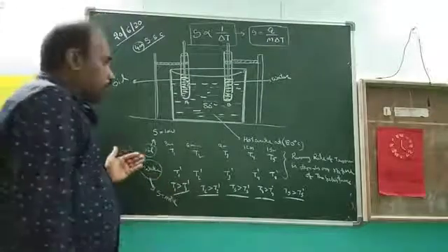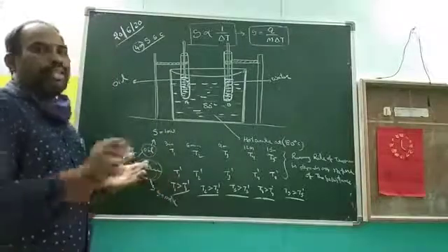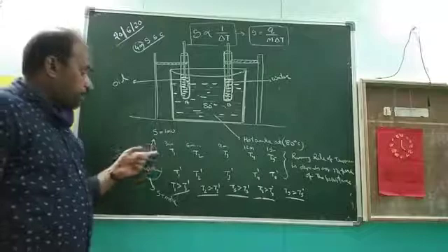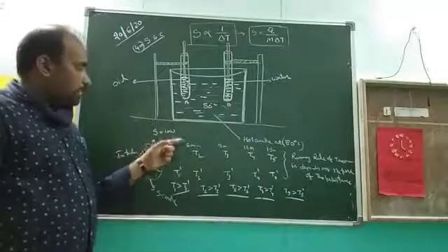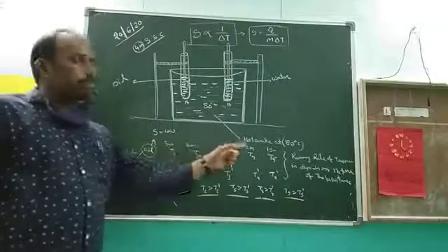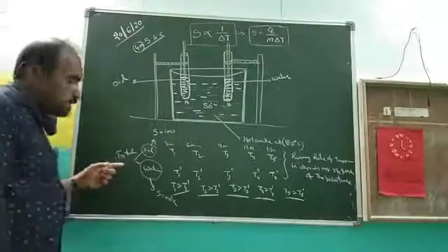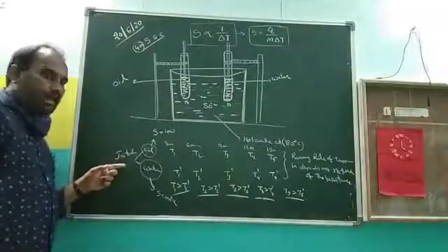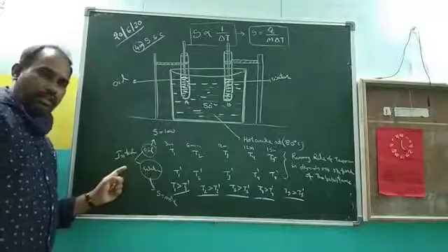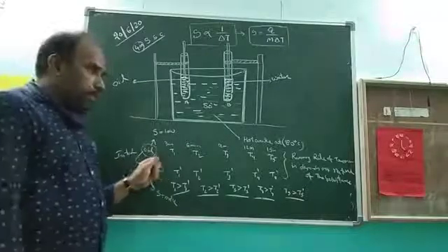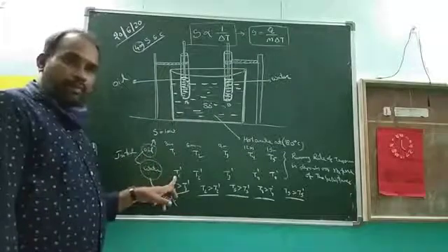So what do you do next? Note the temperatures of the oil and the water every 3 minutes: 3 minutes, 6 minutes, 9 minutes, 12 minutes, 15 minutes. But what is the condition here? Initially, the oil and the water have the same initial temperature. After 3 minutes, you observe that T1 is the temperature of the oil and T1 dash is the temperature of the water.